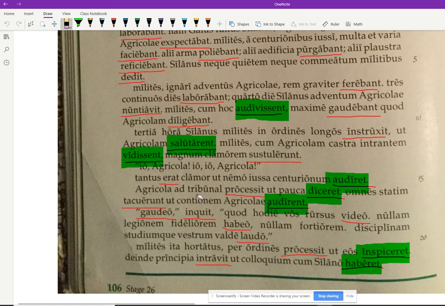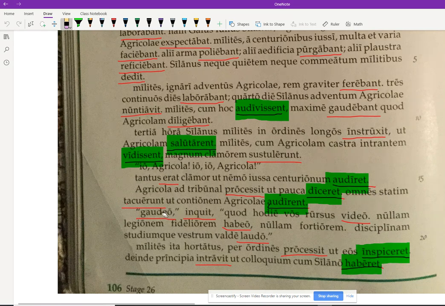Agricola proceeded to the tribunal, the platform. So double S's, perfect. And why would he do that? Ut pauca diceret. In order to say a few things, or maybe pauca verba here, either way, a neuter plural understood. So in order to say a few words, a few things. Right, so that's our purpose clause, is why he got up there on the tribunal. Right? Imperfect subjunctive, of course.